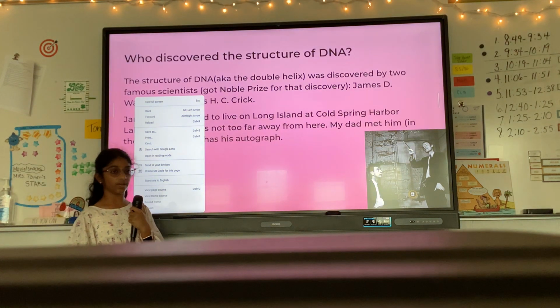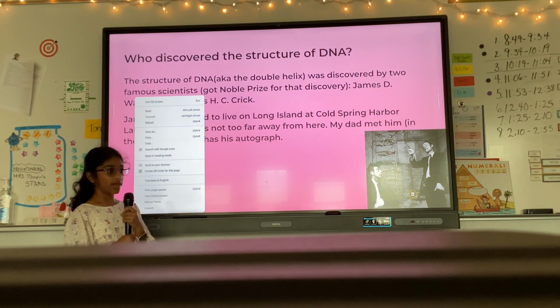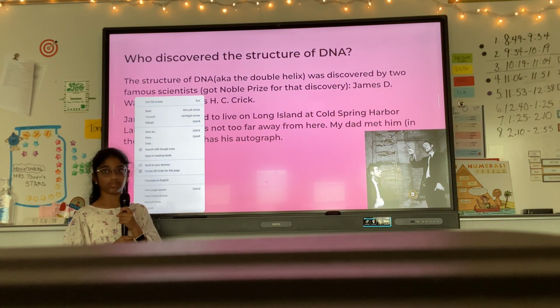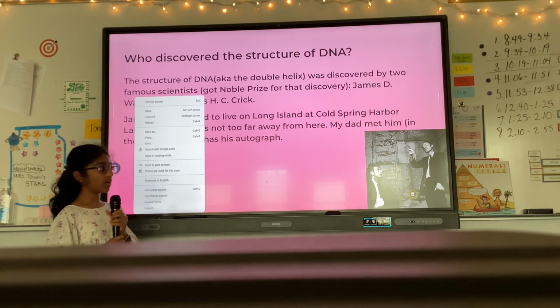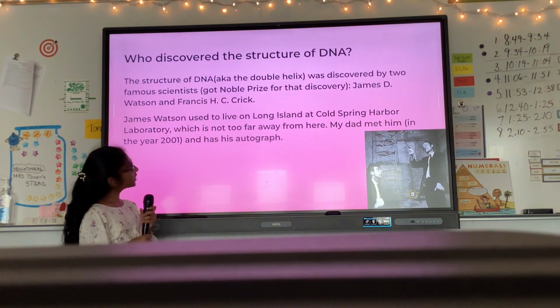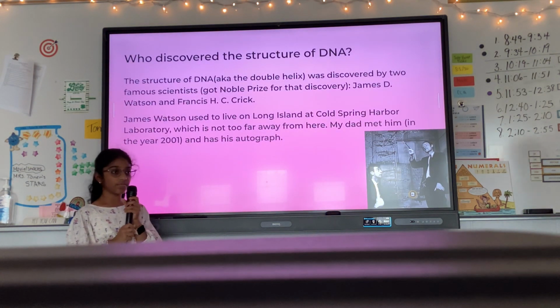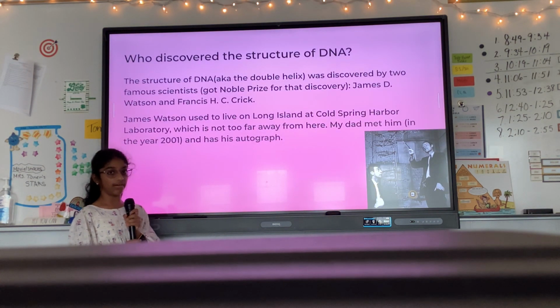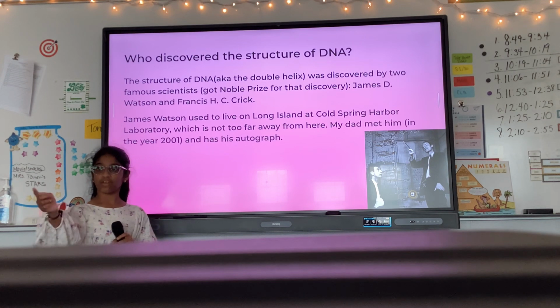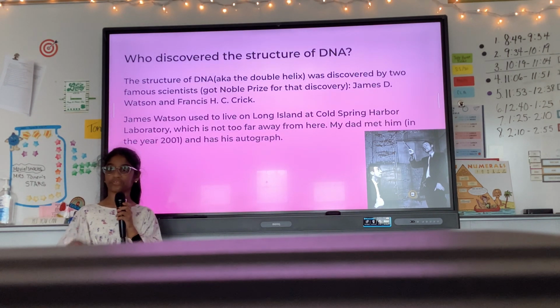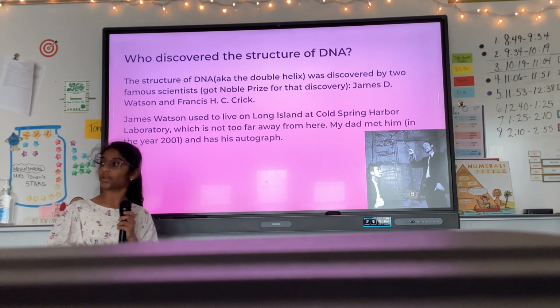So you may be wondering, who discovered the structure of DNA? The structure of DNA was discovered by 2 famous scientists, Francis Crick and James Watson. James Watson used to live not too far away from here at Long Island at Cold Spring Harbor Laboratory. My dad met him and has his autograph. The book with his autograph is, I think, on my desk.